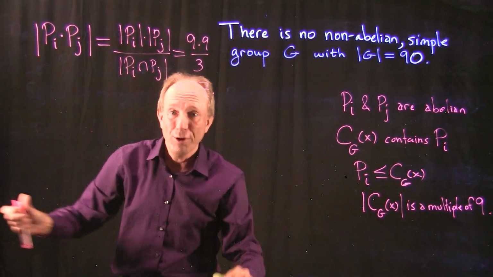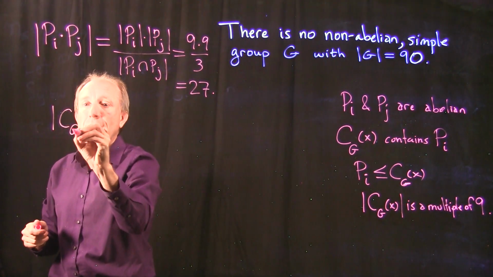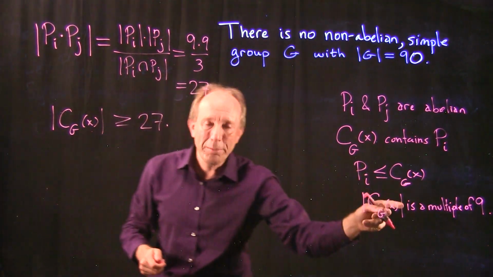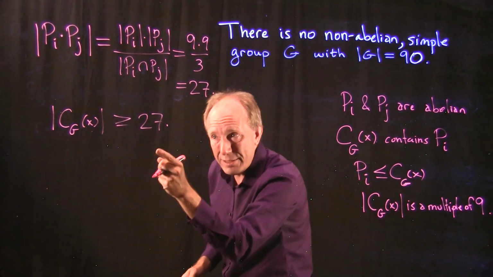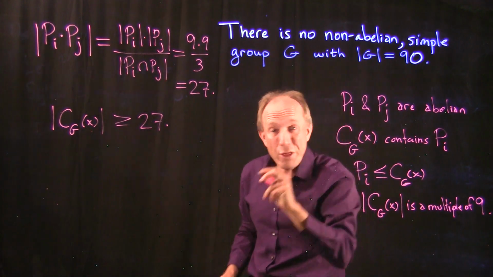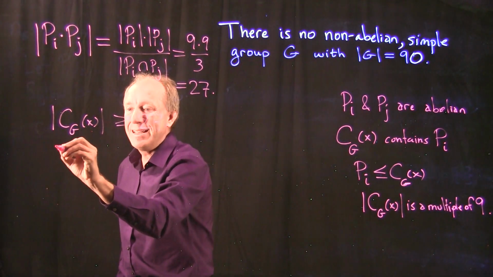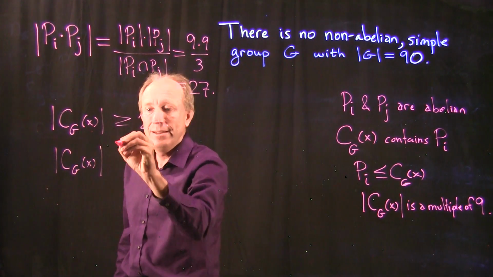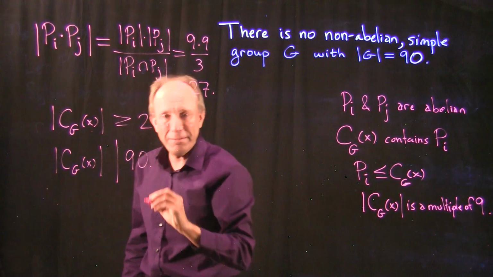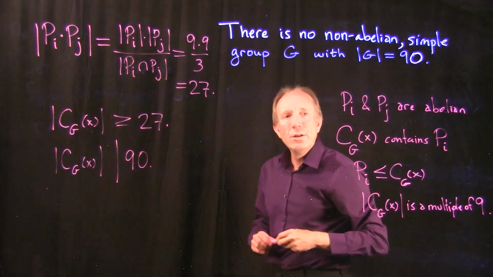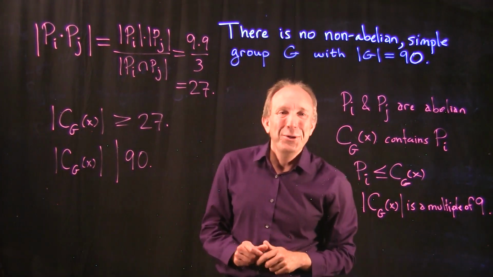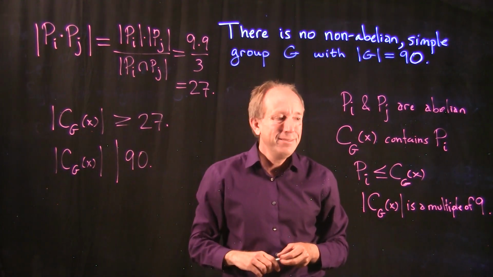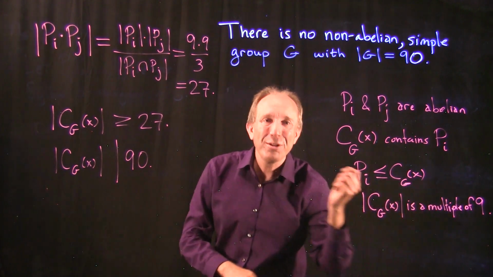In this case, therefore, the size of the centralizer of x is at least 27. It's a multiple of 9, but it's also at least 27. And one more thing about it is that the size of the centralizer, since it's a subgroup of G, has to divide 90. So what numbers do you know that are at least 27, but which divide 90, and which are also a multiple of 9?